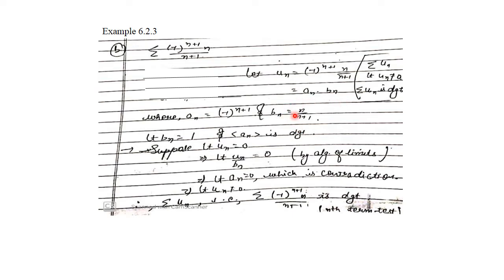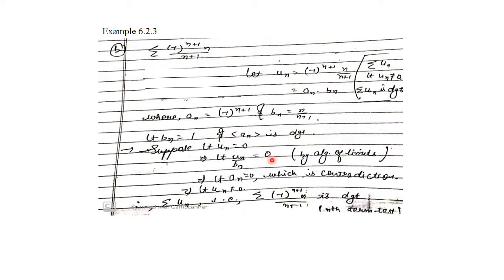So bn is n upon n+1 and the limit of n upon n+1 is 1, and an is (-1)^(n+1). We know that this sequence is not convergent. Suppose the limit of un is 0, then by algebra of limits, the limit of un by bn, which is the limit of un upon the limit of bn, which is 0 upon 1.